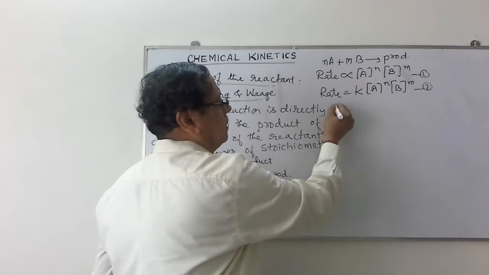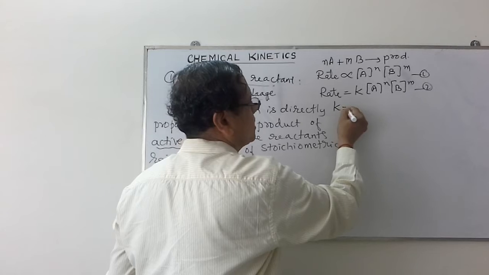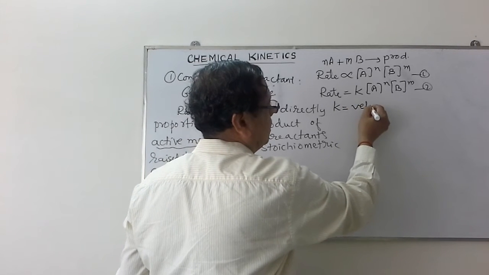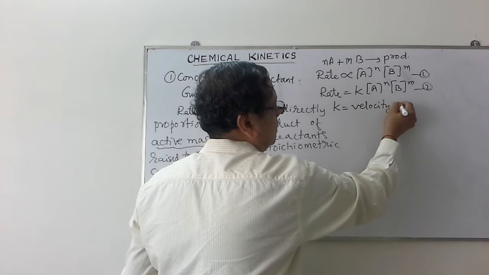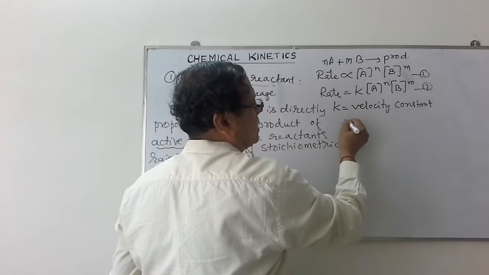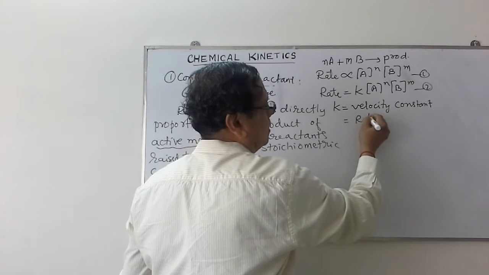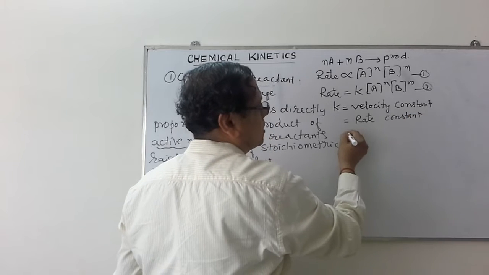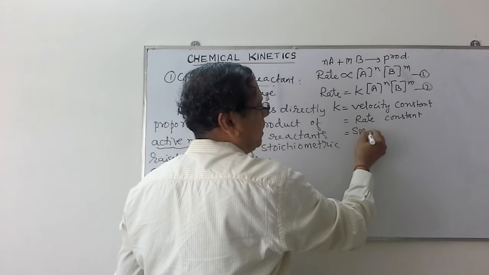In this one, the constant k is called velocity constant, or it is also called the rate constant, or it is also named the specific reaction rate.